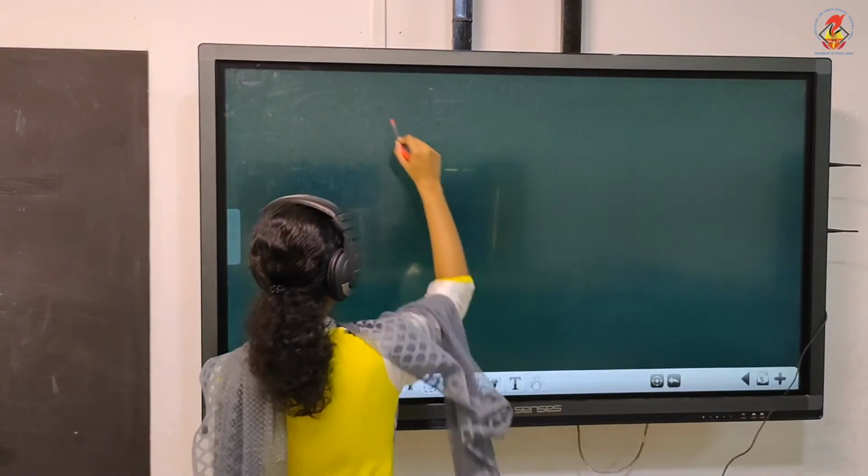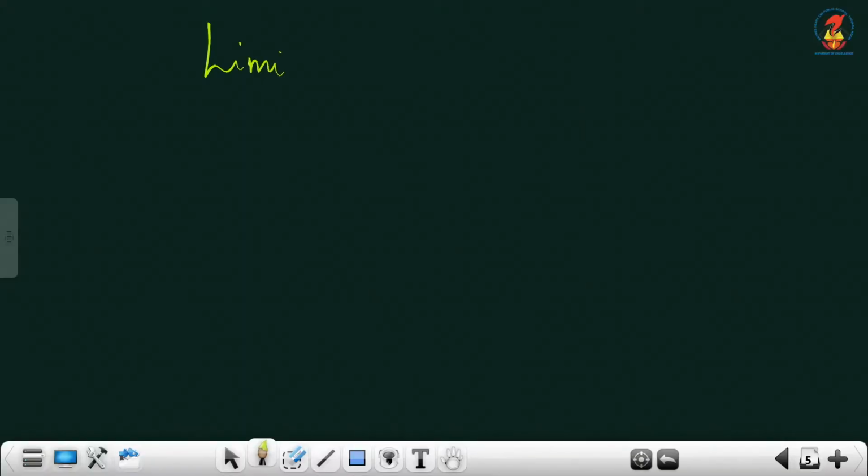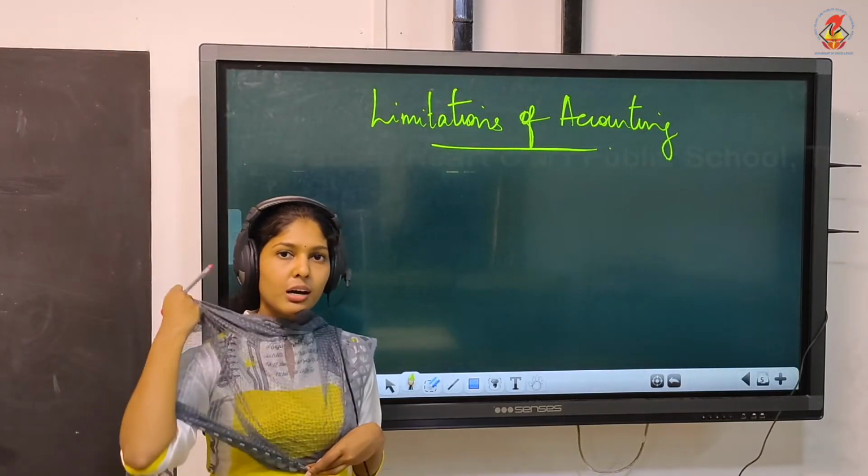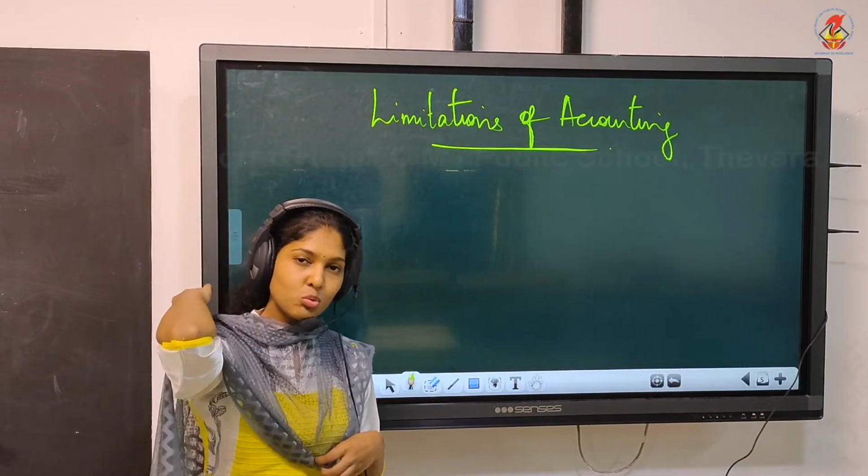The next thing we are going to discuss is limitations of accounting. We already discussed one limitation.